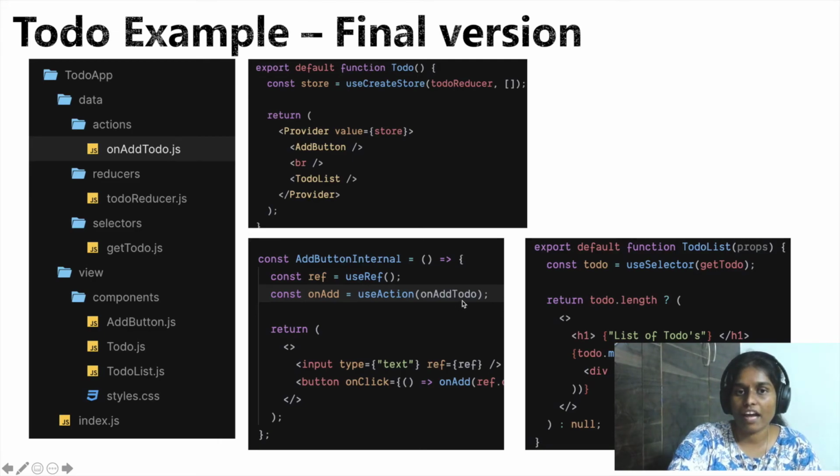As more and more actions get added to your app, you can just create new functions or files here, and in your view component you can just decorate those functions with your use action hook. This makes our code look much simpler and cleaner. And finally, we are in a state to manage our app state with just React.